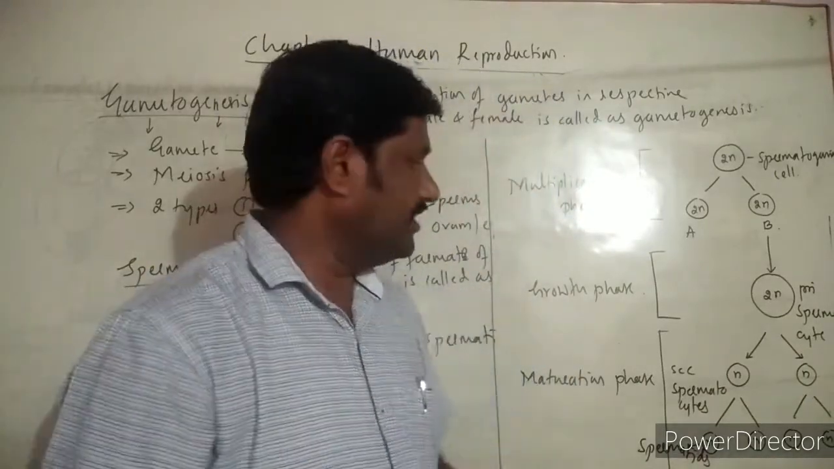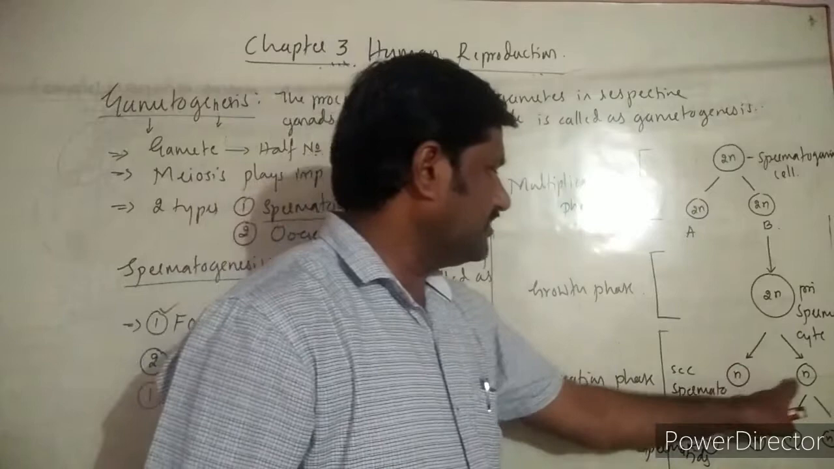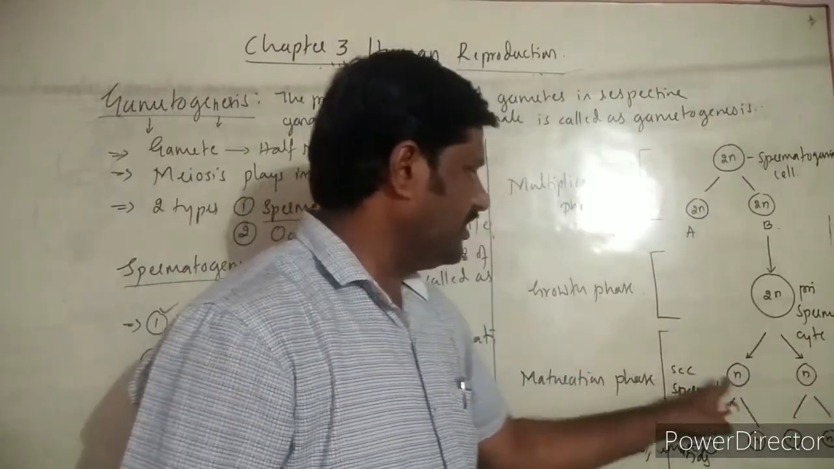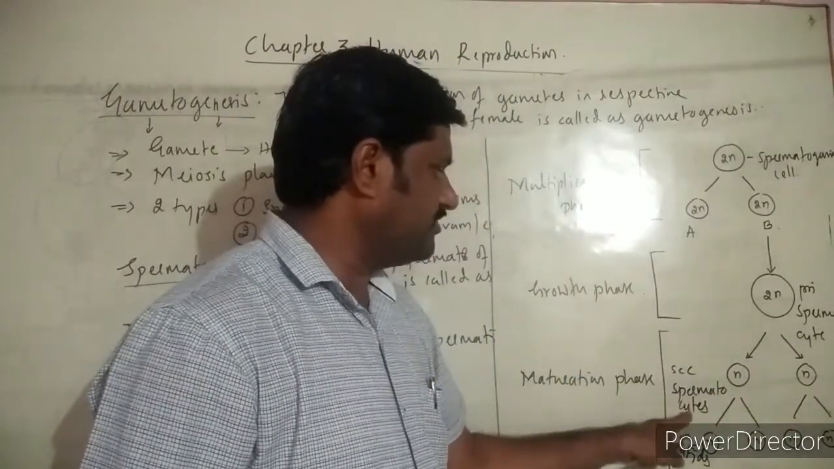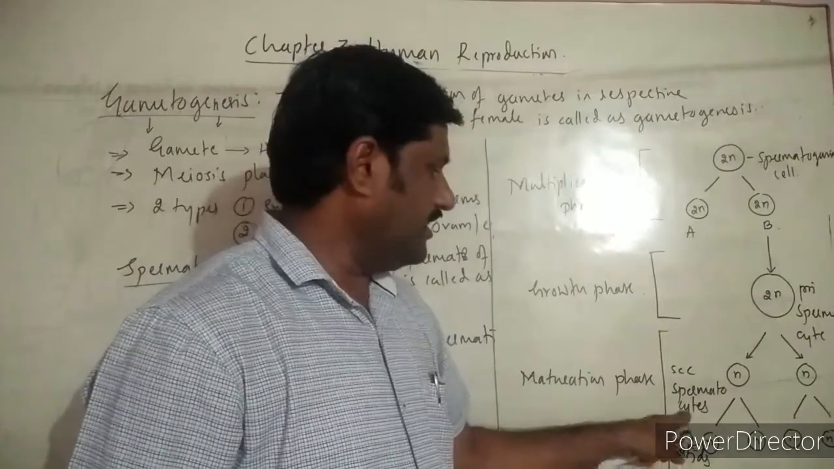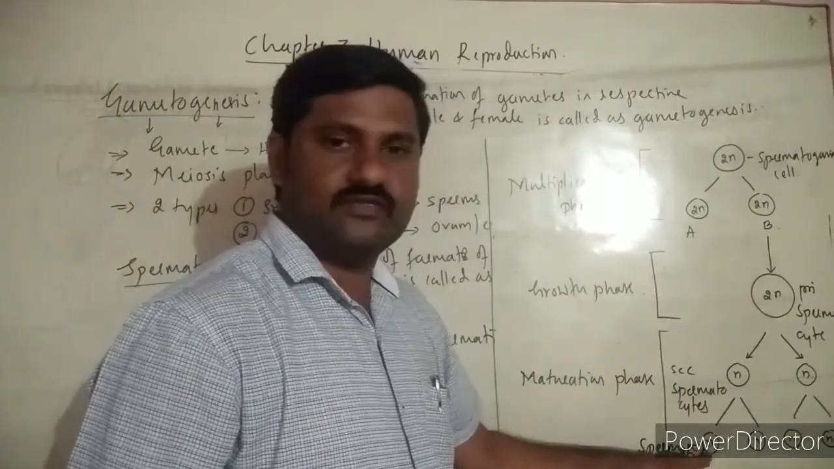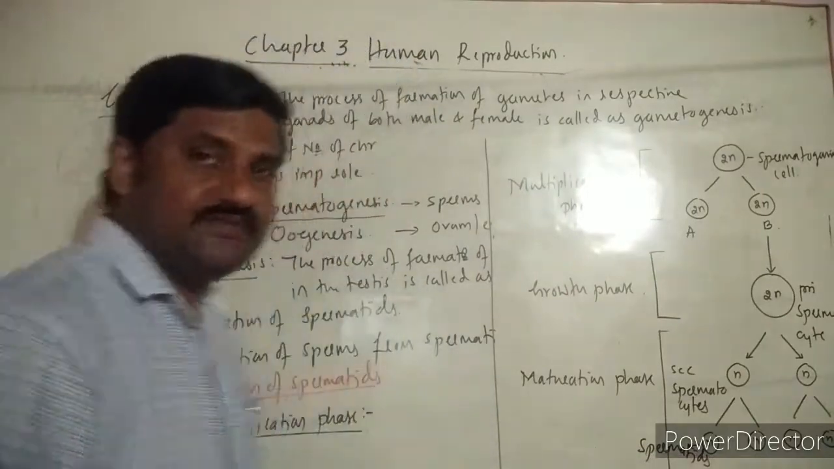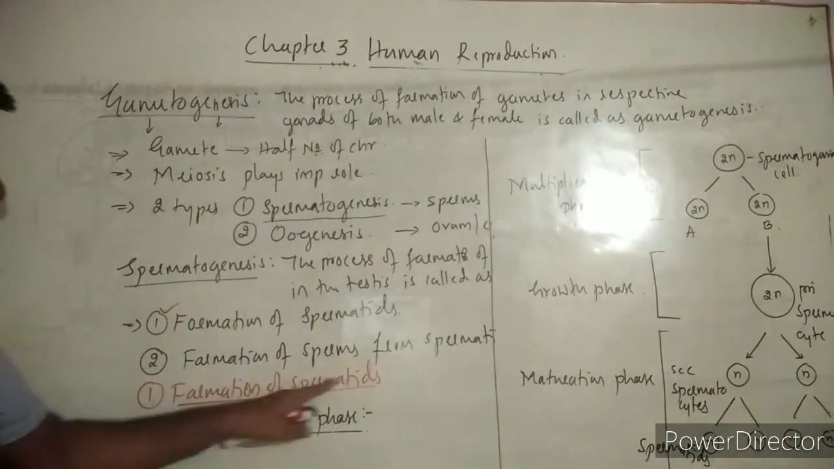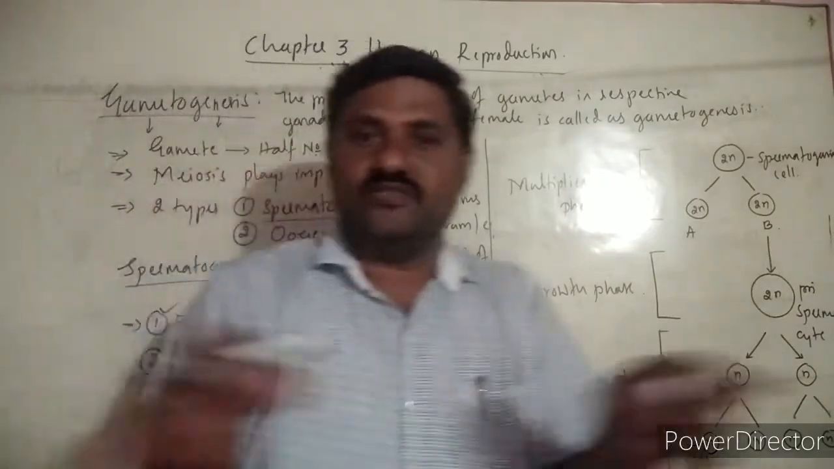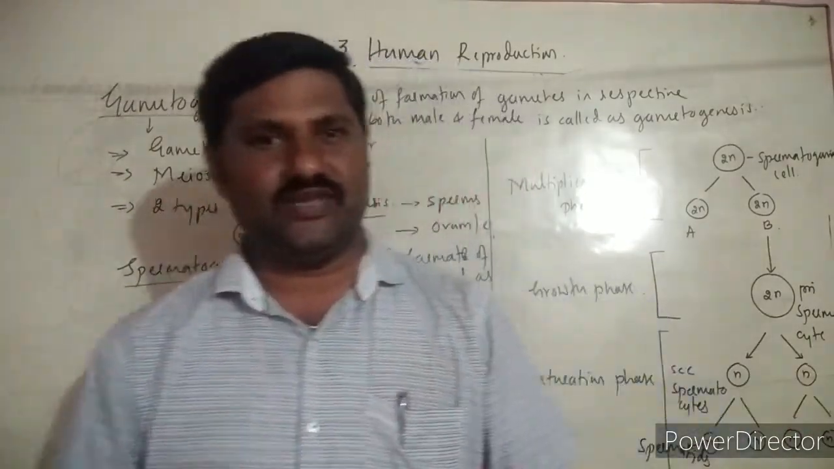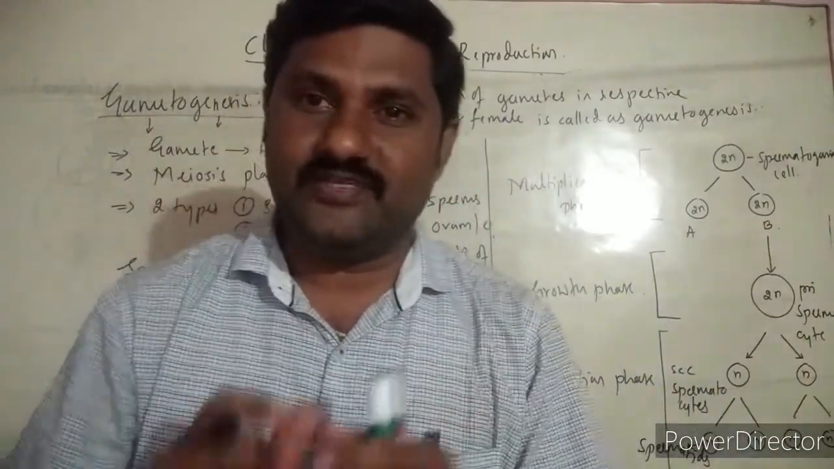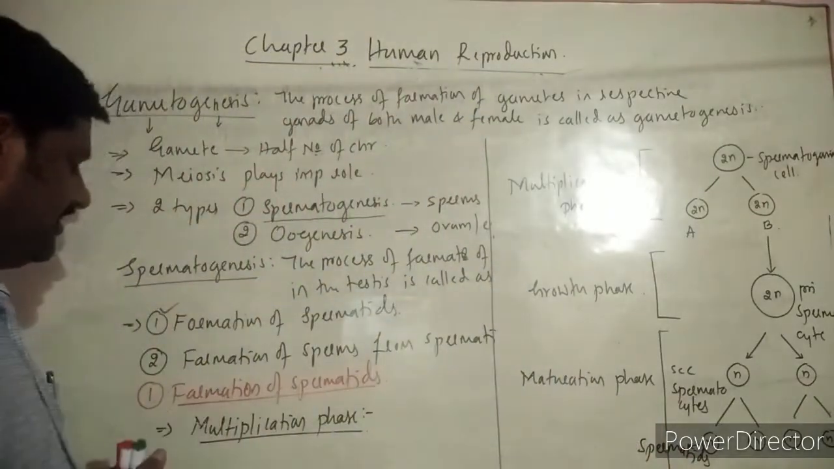Four cells are formed, and the cells formed as a result of the first meiotic division are called secondary spermatocytes. Later, the cells that are formed are called spermatids. Then what is the first step? Formation of spermatids. So the first step is over now.